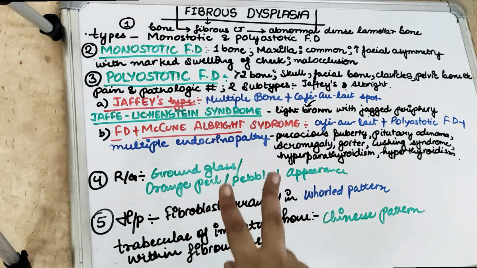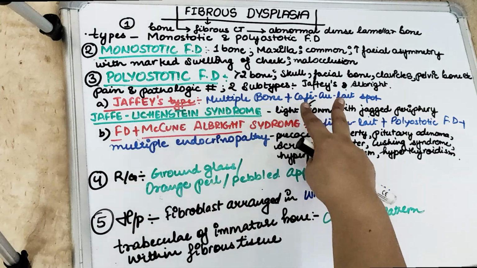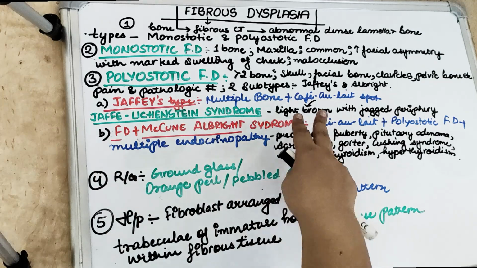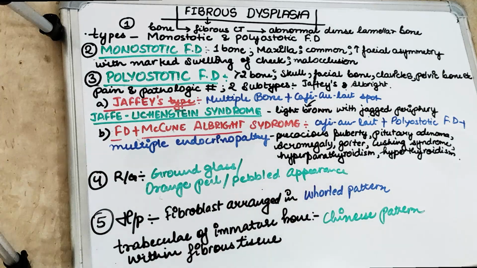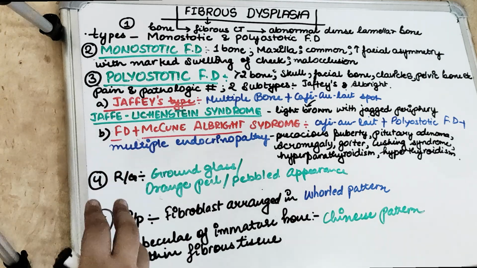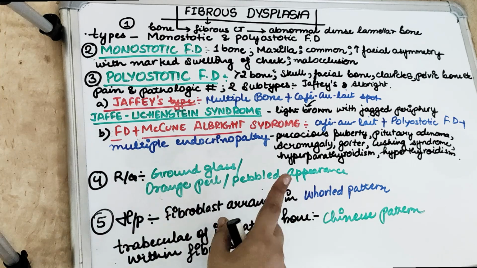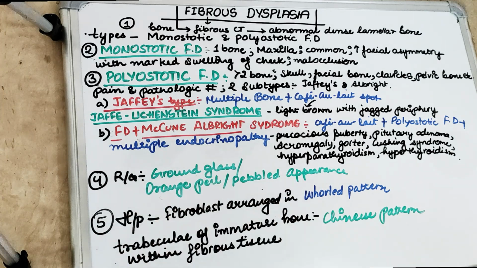So monostotic fibrous dysplasia is when one bone is involved. Polyostotic fibrous dysplasia has two subtypes, the Jaffe syndrome, also known as Jaffe-Lichtenstein syndrome, as well as the McCune-Albright syndrome. Jaffe syndrome is a syndrome wherein there are